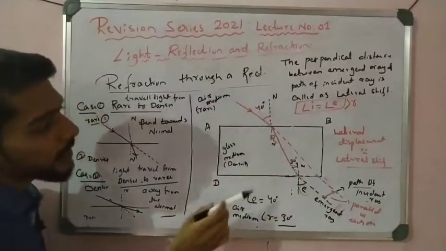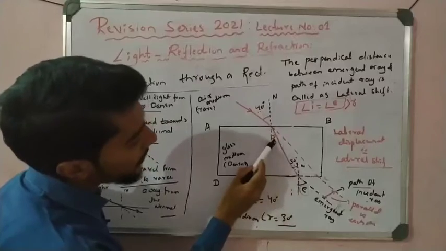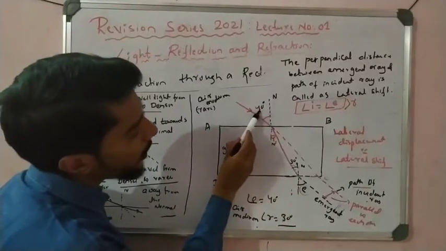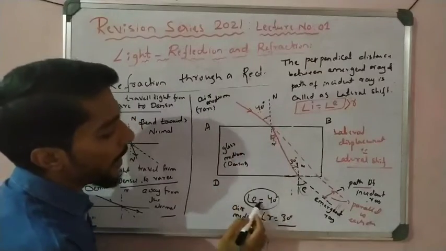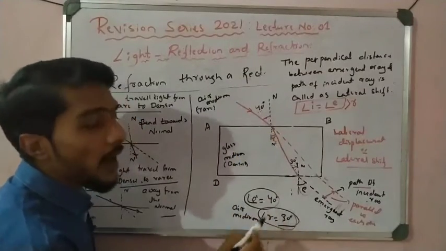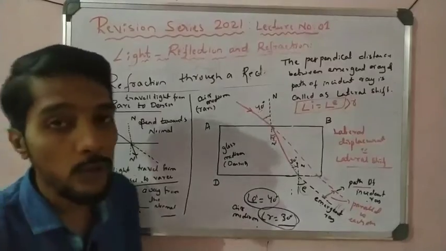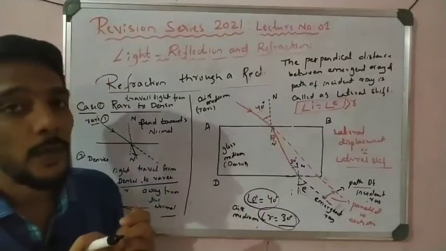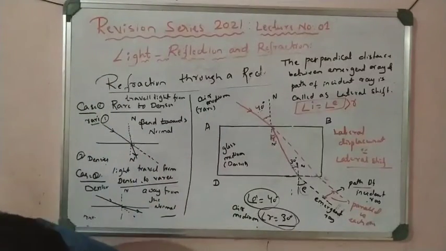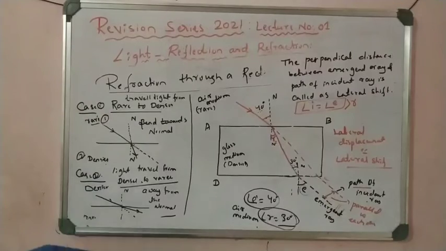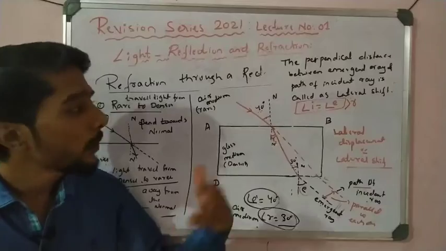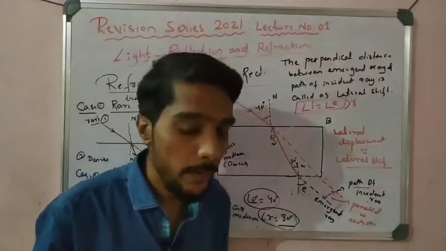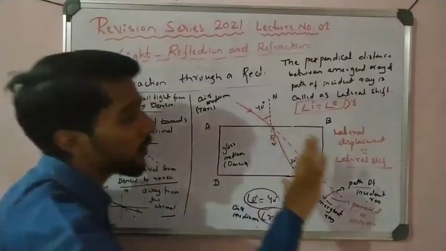In this case, if this is 30, R is 30, and if this is 40, E is also 40. See here, E and I are equal, and E is greater than R. Students, you have to remember this point. It is very important in the examination. So this is about the refraction of light through a glass slab. Some important questions we will discuss later, after the completion of this explanation.